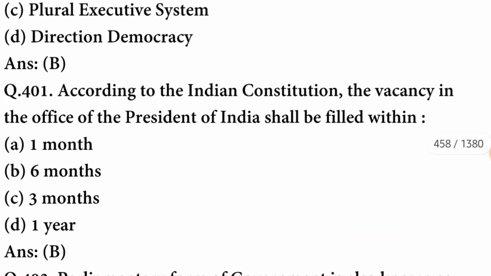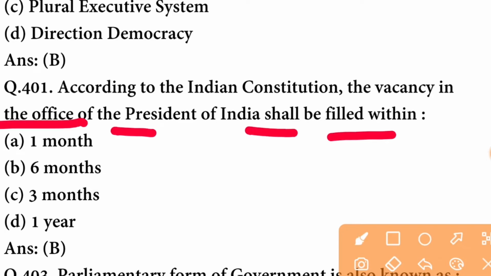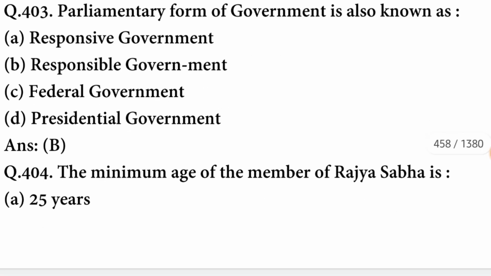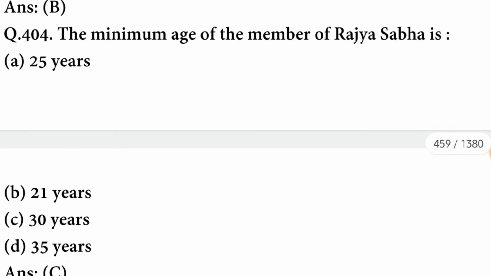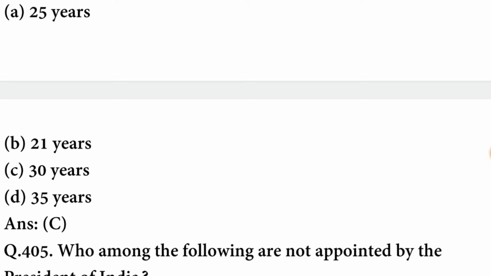B option is correct. According to the Indian Constitution, the vacancy in the office of the President of India shall be filled within 6 months. B option is correct. Parliamentary form of government is also known as responsible government. B option is correct. The minimum age of the number of Rajya Sabha is 30 years.